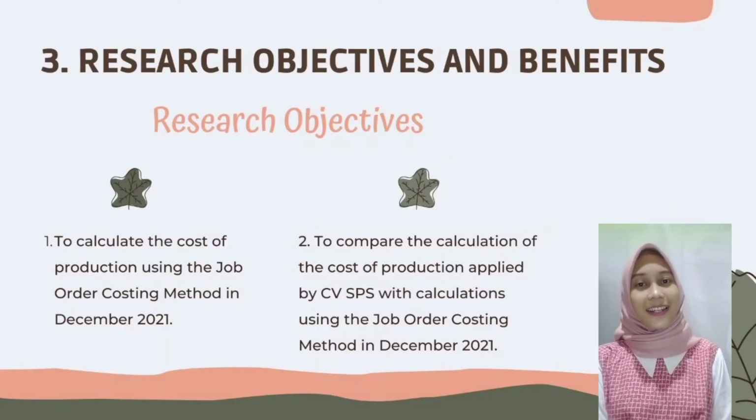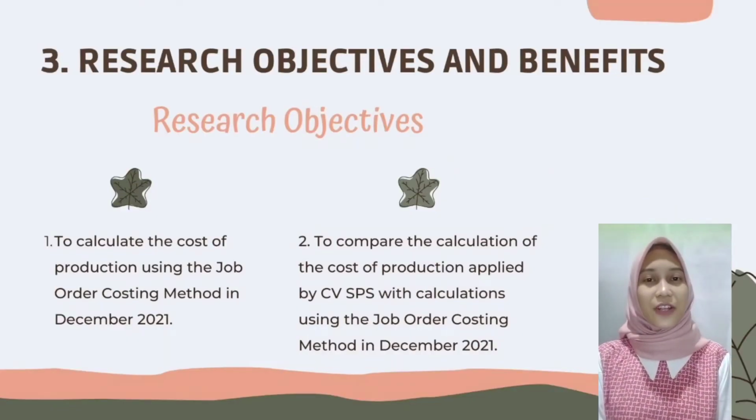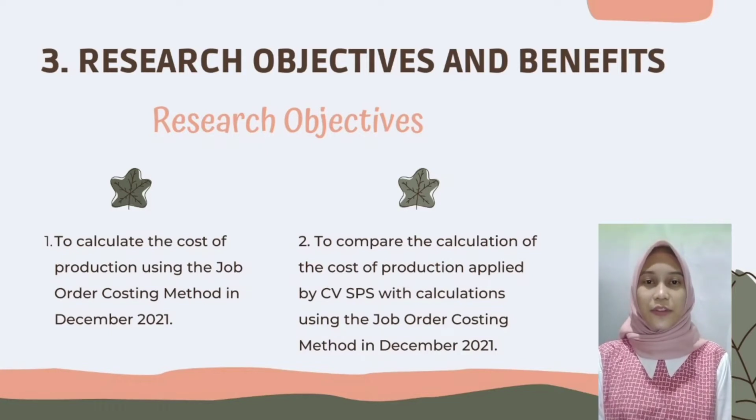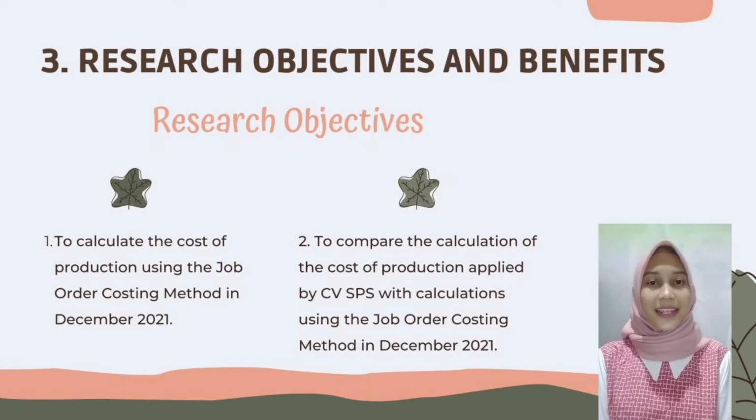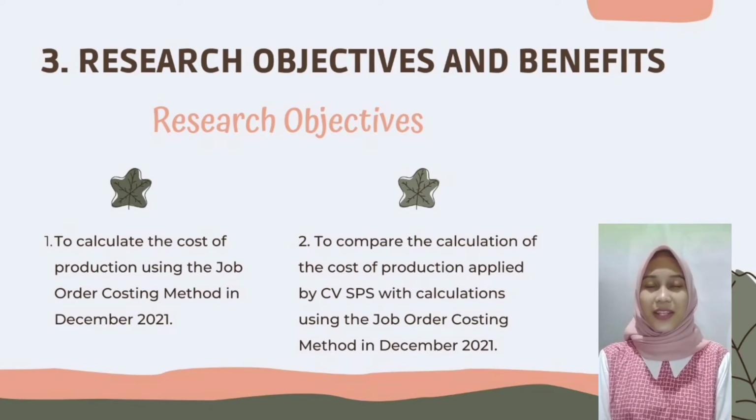Third, regarding the purpose and benefits of research. The objectives to be achieved in the preparation of this research are: A. To calculate the cost of production using the job order costing method in December 2021. B. To compare the calculation of the cost of production applied by CVSPS with calculations using the job order costing method in December 2021.